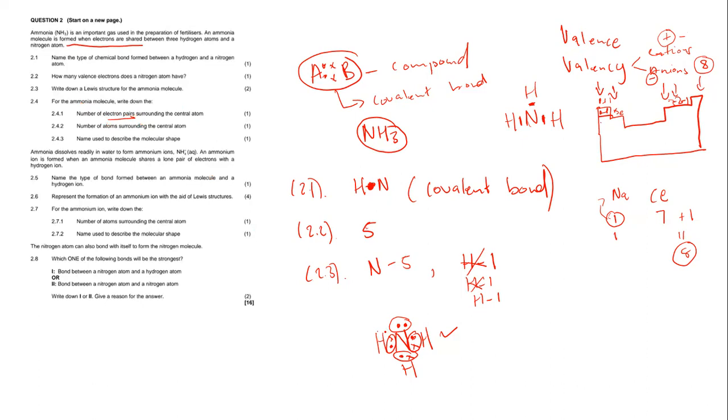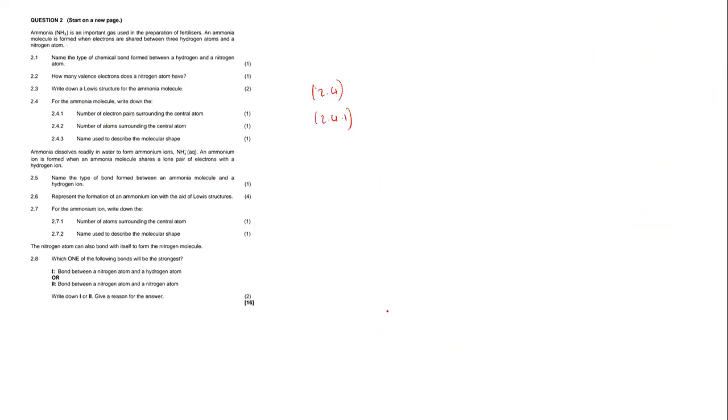So be careful when answering questions like this, because you need to understand what is being asked of you. Here they want us to determine the number of pairs, not the number of electrons, meaning we have 4 pairs of electrons surrounding the central atom, which is nitrogen in this case. So you're just going to write 4 pairs of electrons. That will be number 2.4.1.